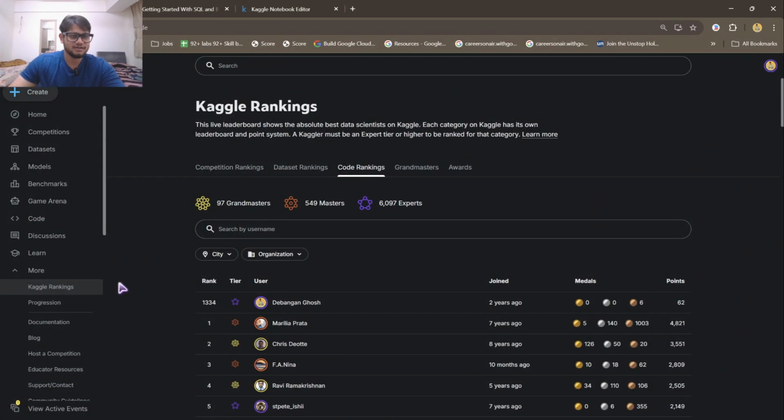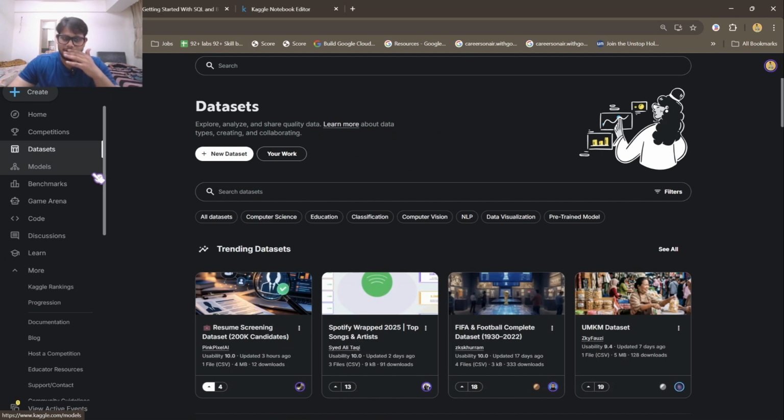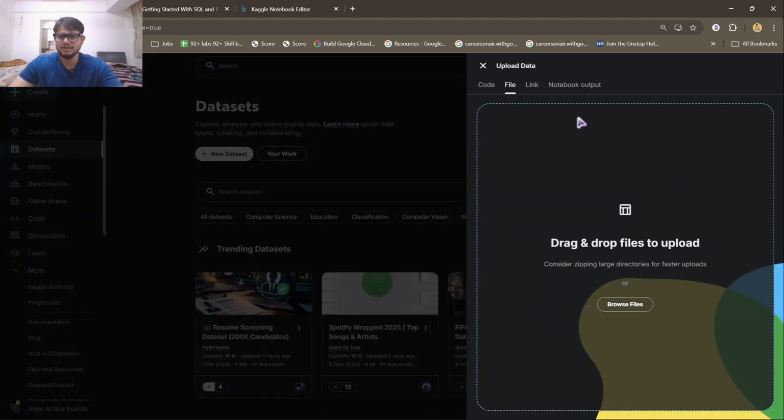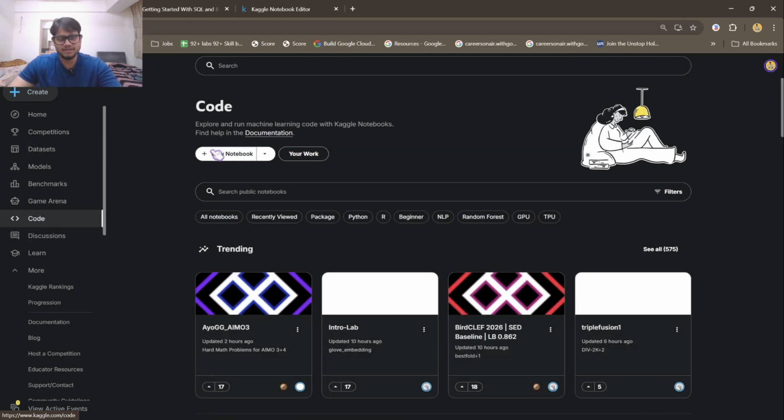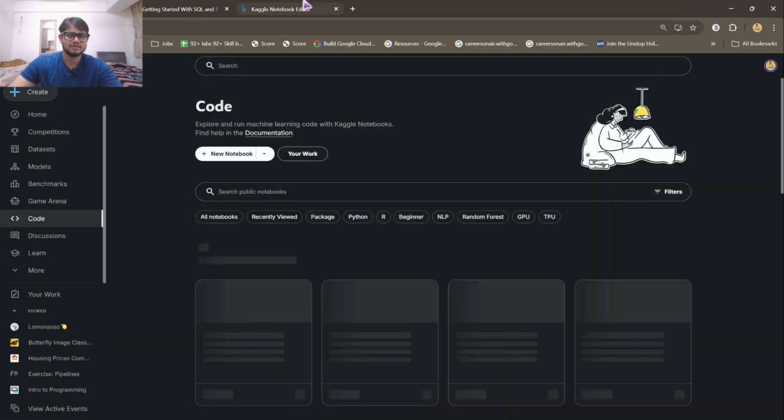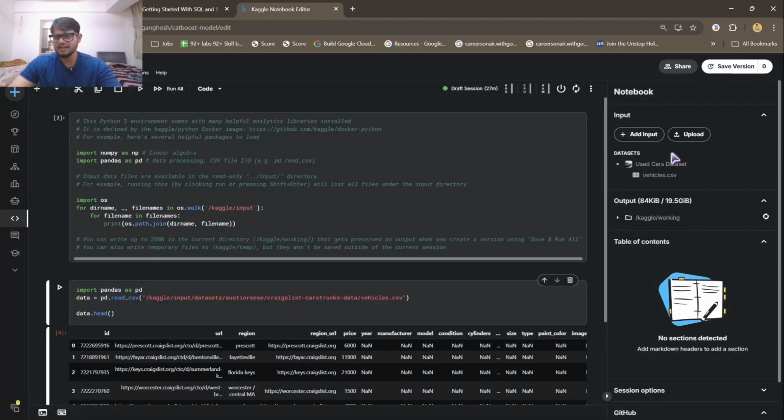Okay, so now something I left is how to post a new dataset. It's very easy. You can directly go here. You can drag and drop your whole CSV file over there. That will be it. That is easy as hell. Now, if you directly want to create a dataset here, you can just click on upload over here, and you can create a dataset directly while working on your notebook.